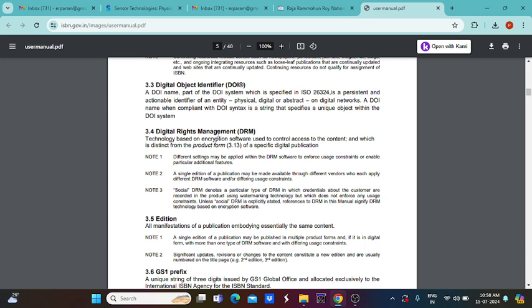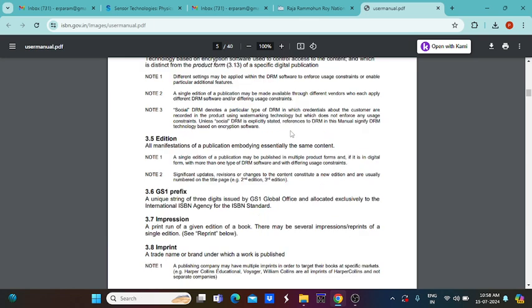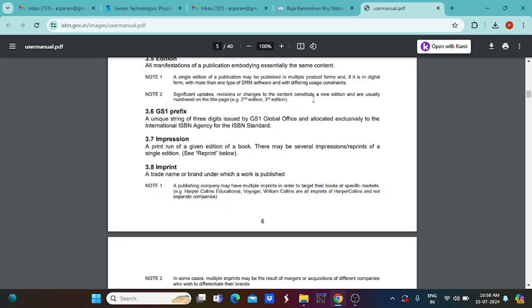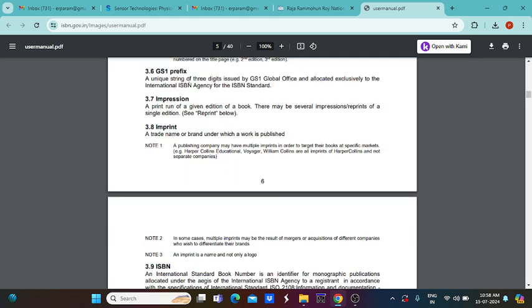Digital rights management, DRM, is technology-based encryption software used to control access to content, and it is distinct from the product term for a specific digital publication. Then edition: it is important to state which edition you are publishing, and that can be written. For example, if you want to mention the year, that year should be mentioned there. And the GS1 prefix is a unique 3-digit string issued by GS1, the global office, and allocated exclusively for the ISBN agency based on the ISBN standard.